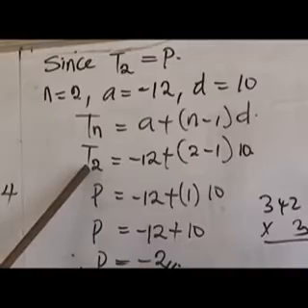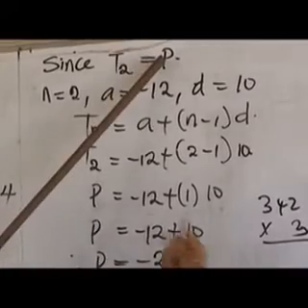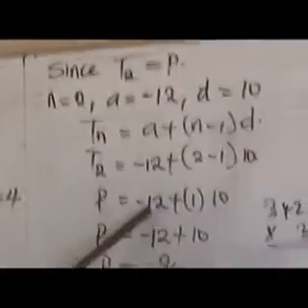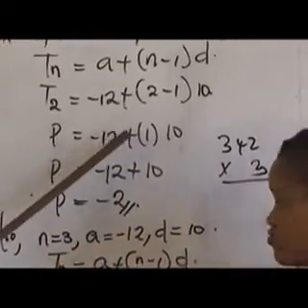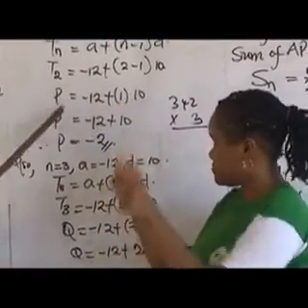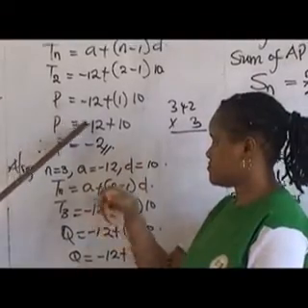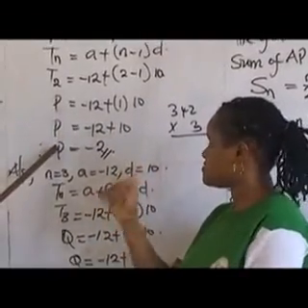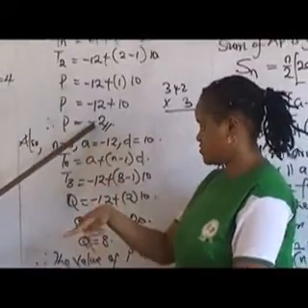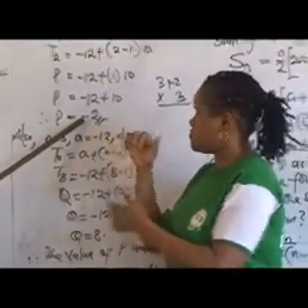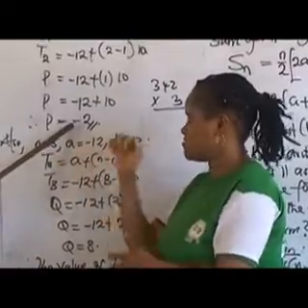What is the value for T2? The second term is given as P. We substitute P there equals minus 12 plus 2 minus 1 will give us 1, bracket 10. P equals minus 12. 1 times 10 we have 10. P therefore will be equal to minus 2. Minus 12 plus 10 will give us minus 2. That is the value for P.